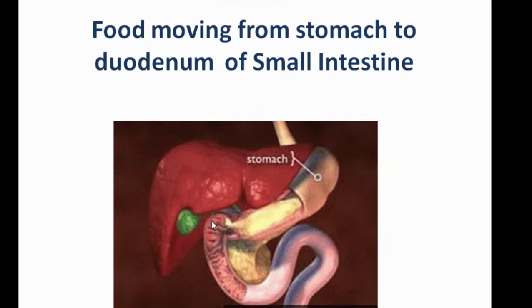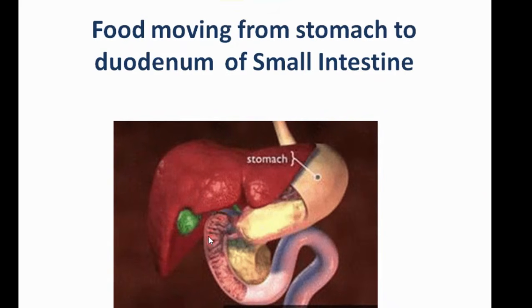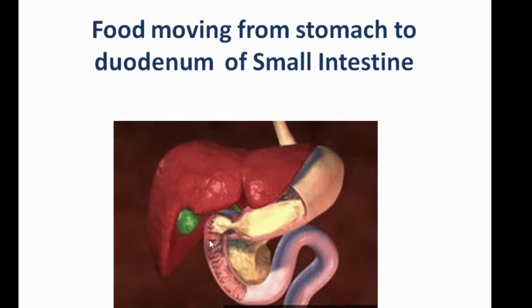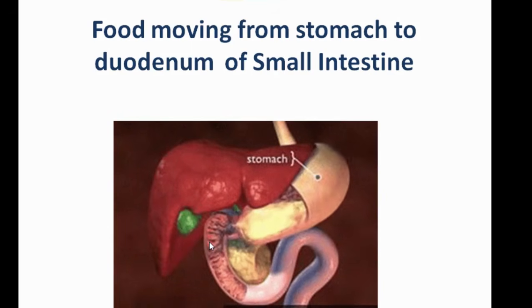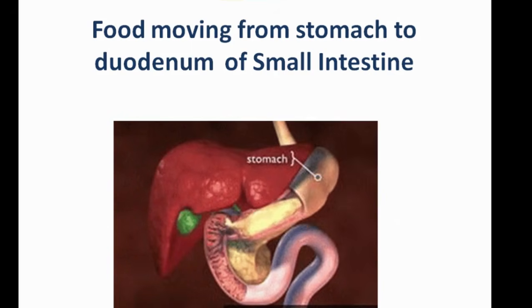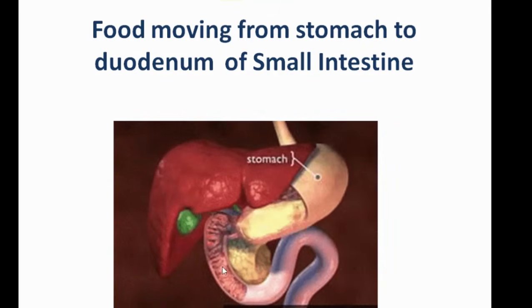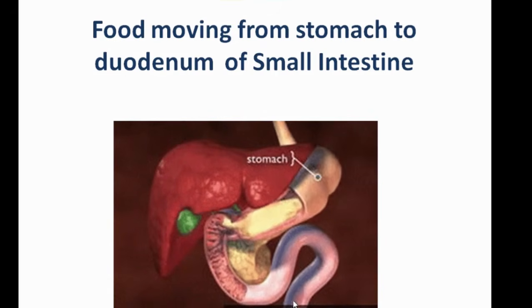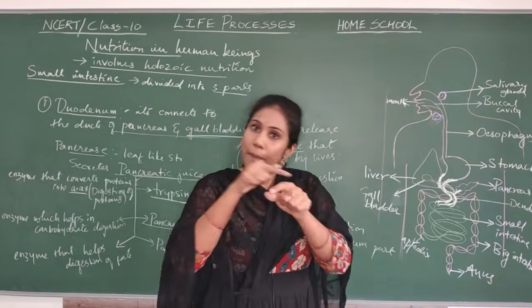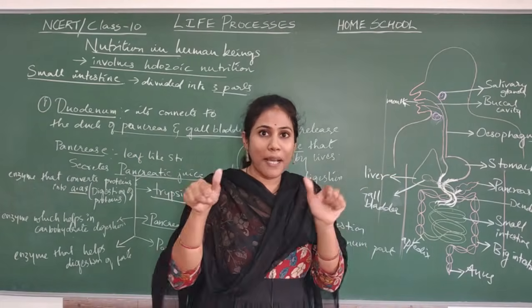Food is also coming. So, there again digestion of food occurs. Bile juice will break fats. And then pancreatic juice can break carbohydrates like starch, it will break proteins also, and it will break fats also. So every item of a food is broken down here. Later the food will move from duodenum to jejunum part of small intestine. Now the food is completely digested, broken down into small particles.